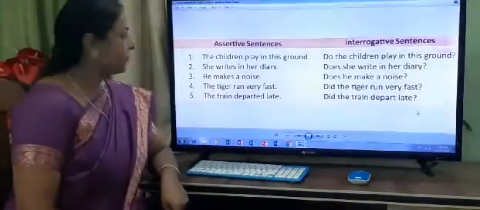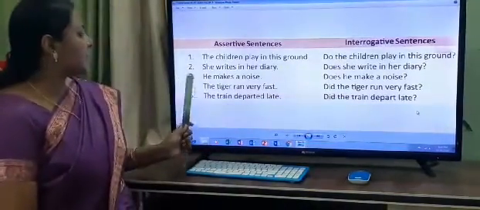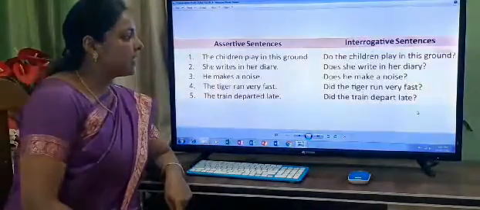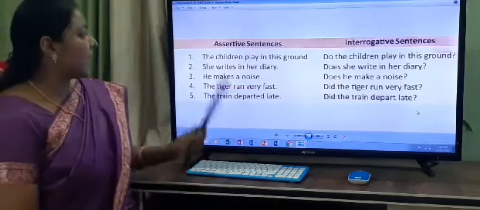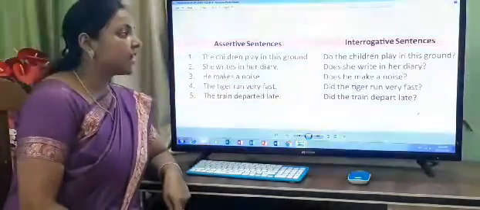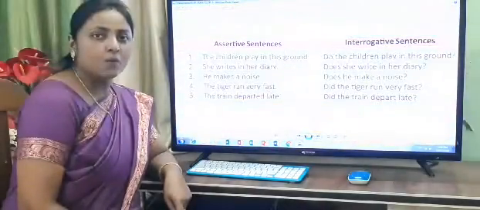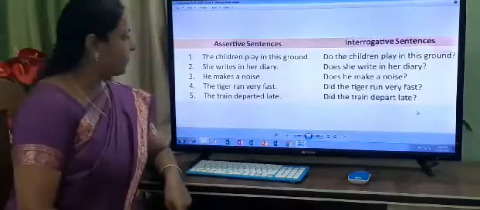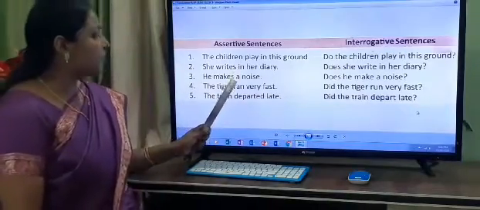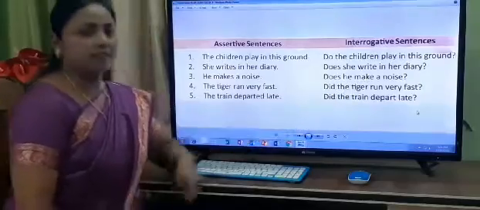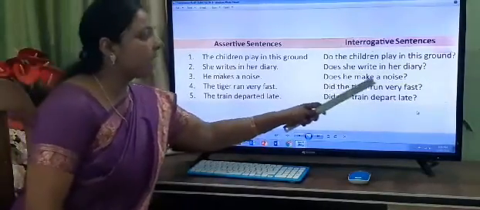Write. Now, the next one is: he makes a noise. Now change into the interrogative sentence. What we will say? Does he make a noise? Now again, we will remove the S from here. So it will come what? Make. Does he make a noise?